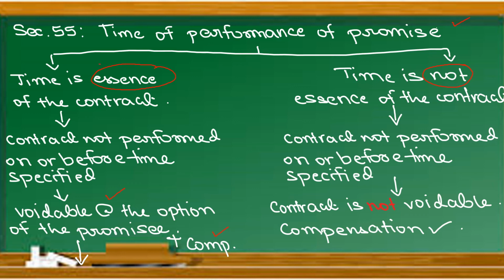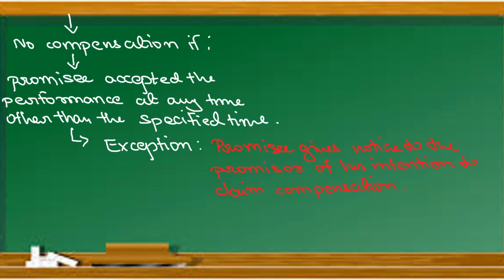Where time is not the essence of the contract, and the contract is not performed on or before the time specified, the contract does not become voidable, but he is entitled to claim compensation. Here, where time is essential, no compensation is paid if the promisee accepts the performance at any time other than the time specified.